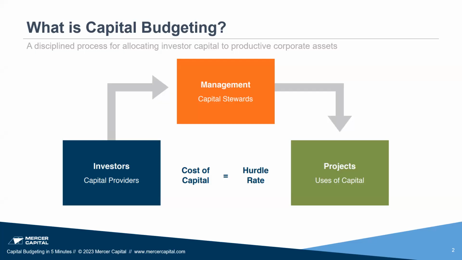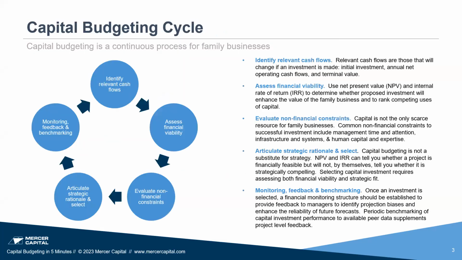As stewards of the family's capital, family business managers and directors bear the responsibility of allocating that capital to projects that will provide an attractive risk-adjusted return. But how do managers and directors do that? In our experience, it's best to think of capital budgeting as a continuous process rather than a discrete task.